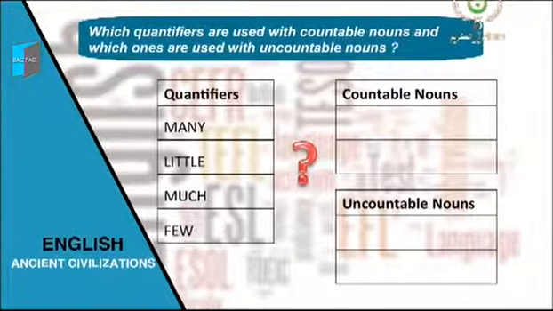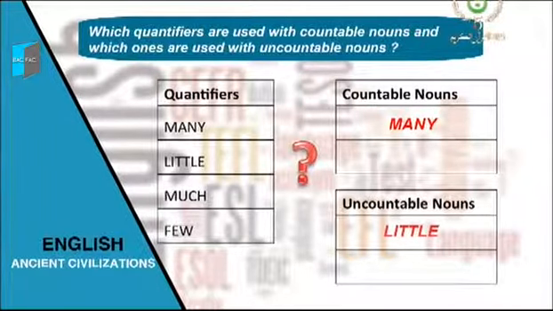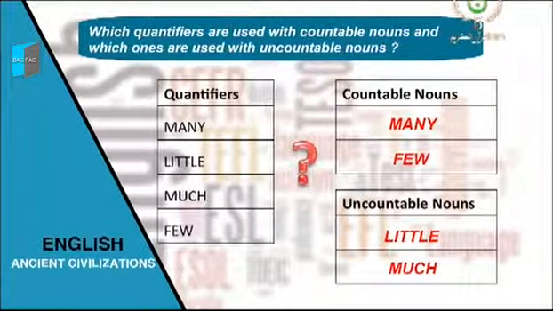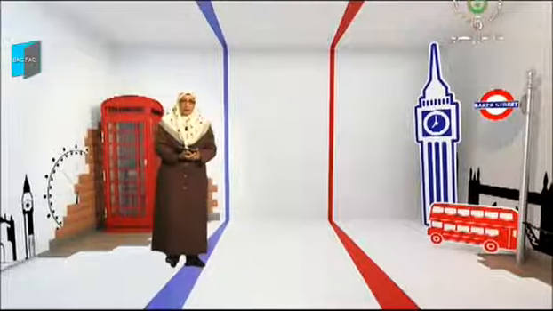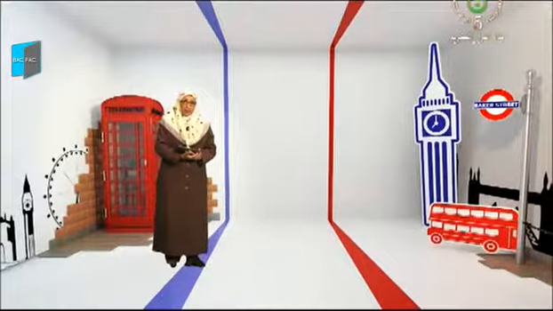Right. Many is used with countable nouns. Little is used with uncountable nouns. The third one, much, is used with uncountable nouns. And the last one, few, is used with countable nouns. Right. Let's move now to the recapitulation. Complete these two sentences to get the rules.